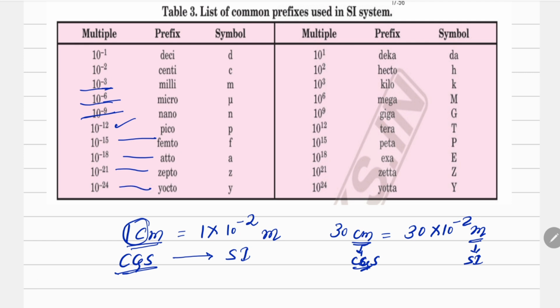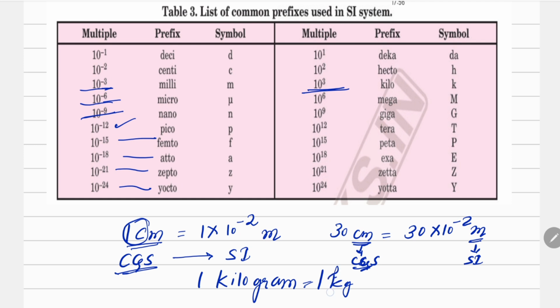And if these multiples are positive, then they are deca, hecto, kilo. Kilogram, most of the time you talk about kilogram, or kg. The k is the symbol of that.